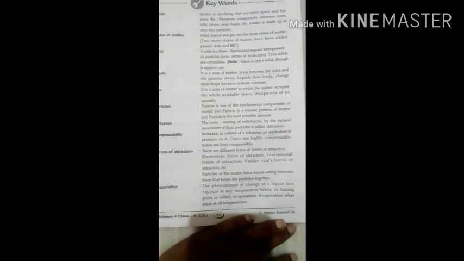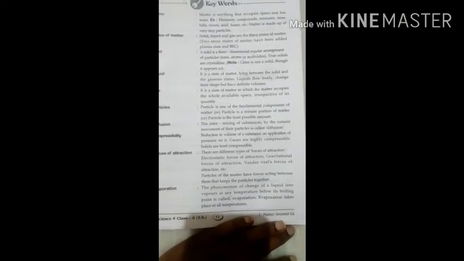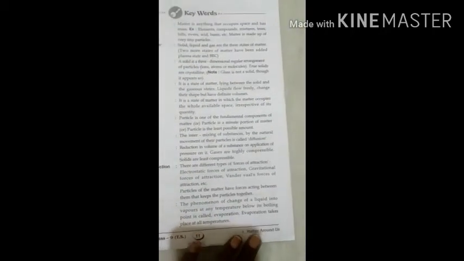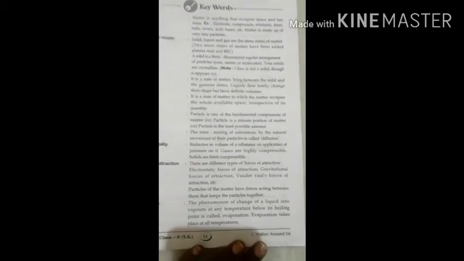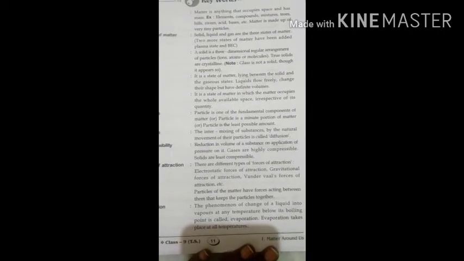What is evaporation? The phenomenon of change of a liquid into vapors at any temperature below its boiling point is called evaporation. The process of changing a liquid into vapor at any temperature below its boiling point is evaporation.